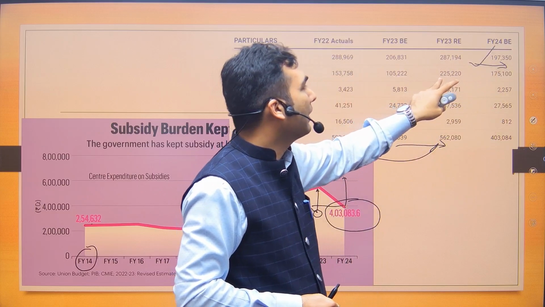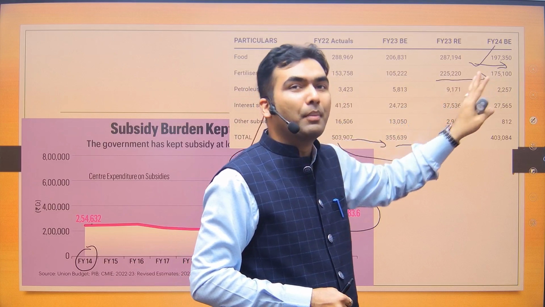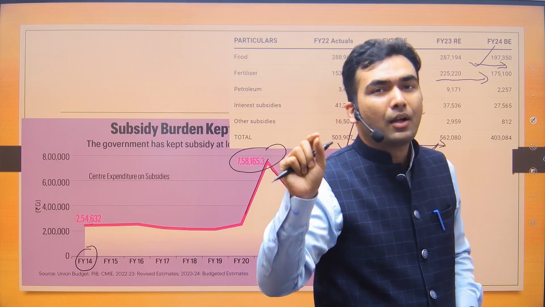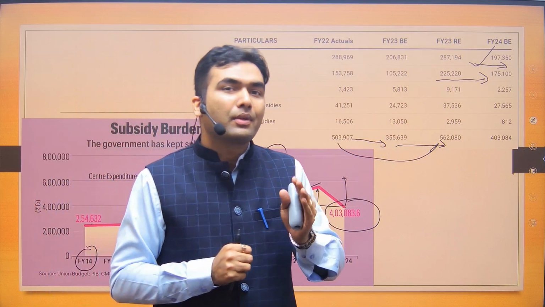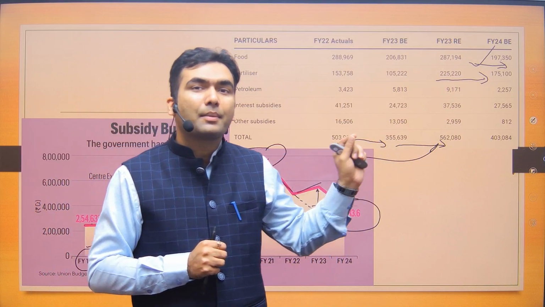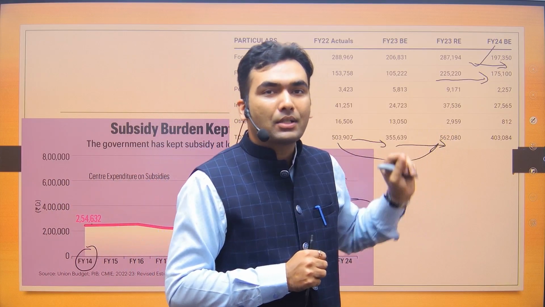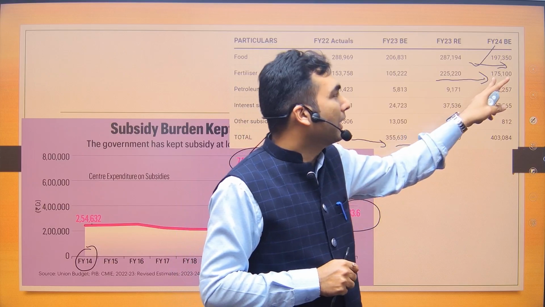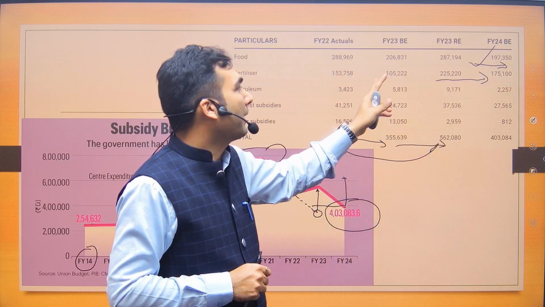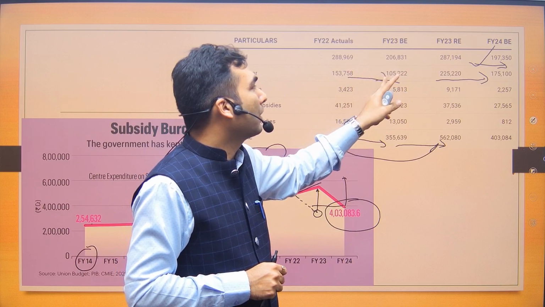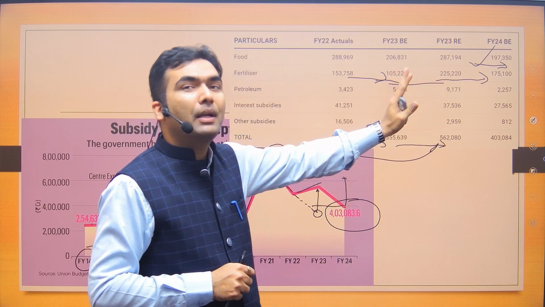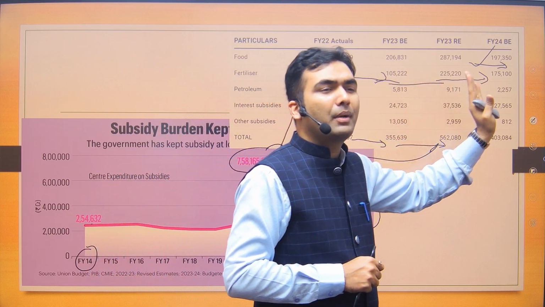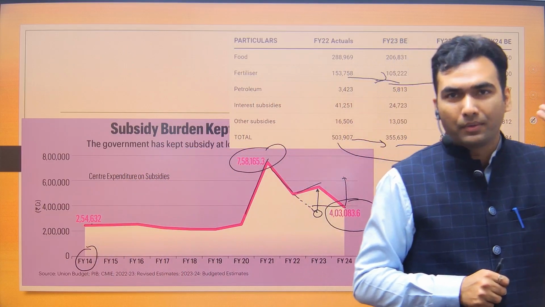However, this reduction in fertilizer subsidy is based on the belief that the Ukraine-Russia war is now going to end. Because of the war, the prices of natural gas have gone up. So if the prices of natural gas go down, the urea subsidy, which is dependent on the prices of natural gas, will go down. Again, the same was expected last year as well, when the government was expecting it to come down. However, actually the subsidy burden increased. So it is dependent on international factors. As of now, the government is expecting that it will go down.